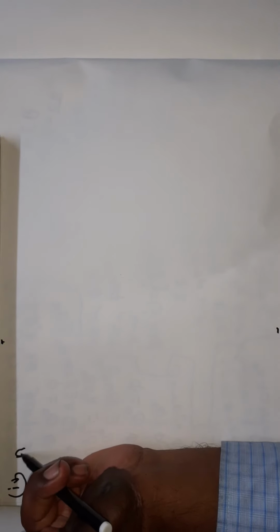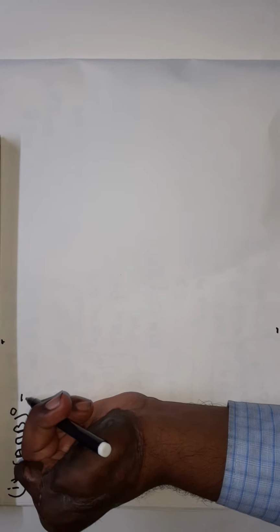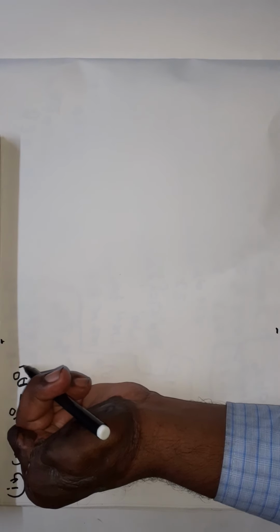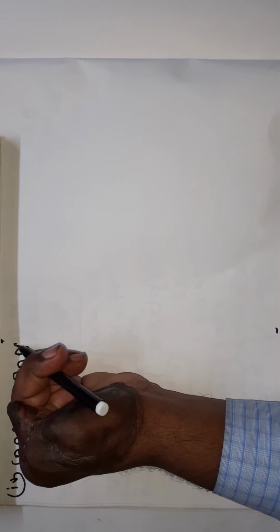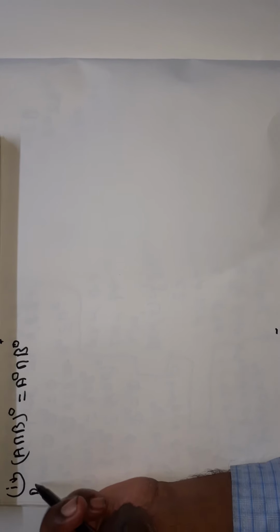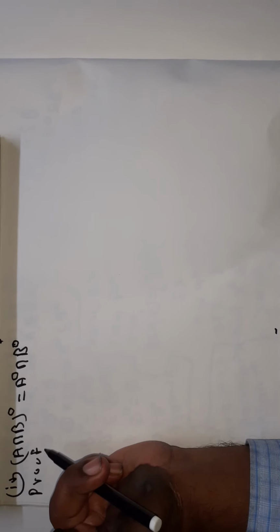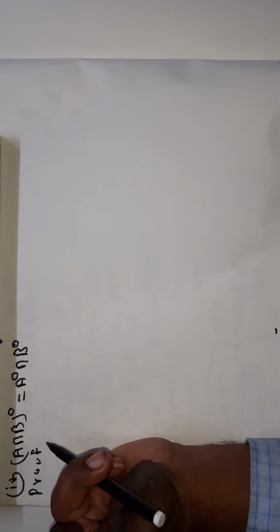Proof of property number 4. The interior of A intersection B is equal to A interior intersection B interior. Property number 4: the interior of A intersection B is equal to A interior intersection B interior. Proof. Now, the interior of A intersection B is equal to A interior intersection B interior.